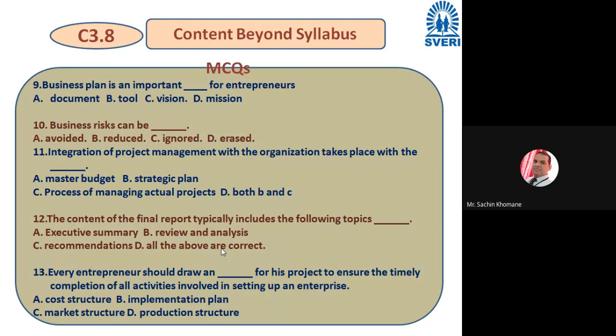Obviously correct, all people started putting option B, implementation plan, right? So without an implementation plan you cannot implement all the things, right? So plan itself is the answer, right?